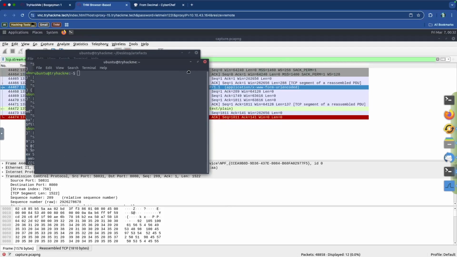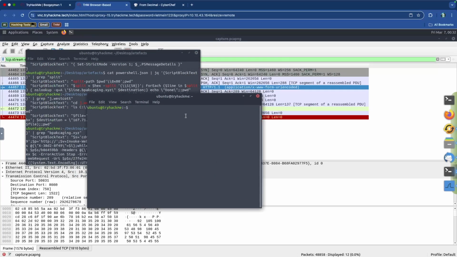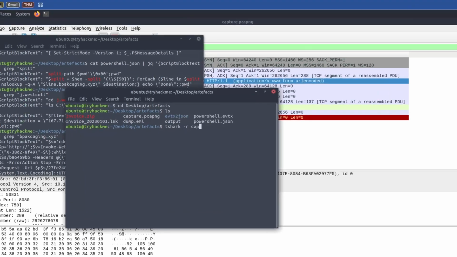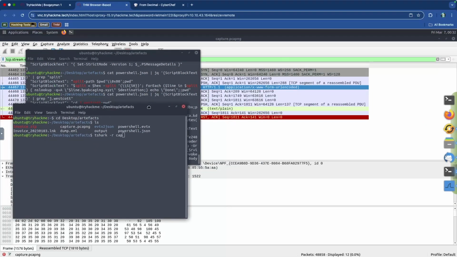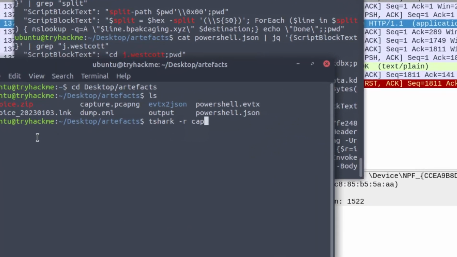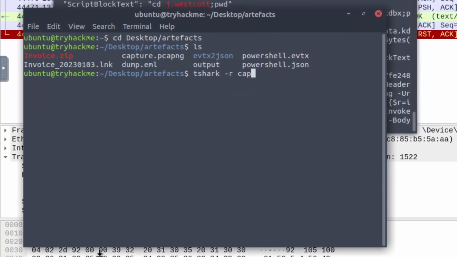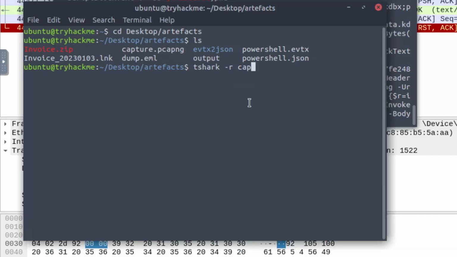So I'll open up a new terminal, and we're going to go to our desktop artifacts location. And now we're supposed to look at the capture file. So we're going to do tshark and then -r to read the capture file. Let me zoom in on this a little bit for you. I'll drag it over here so it's easy for me to go back and forth between my two windows, because I really do need to look for the command that extracts data using tshark. So it is capture.pcap. That is the information.